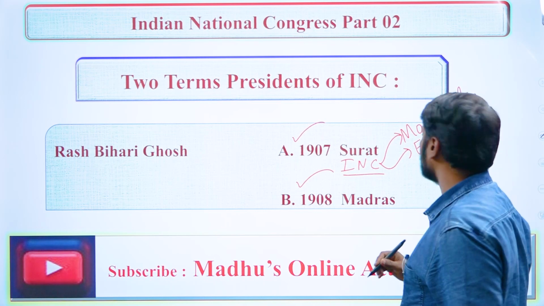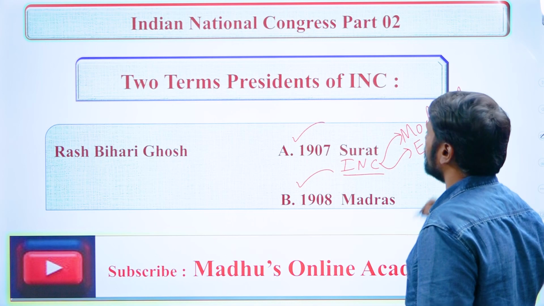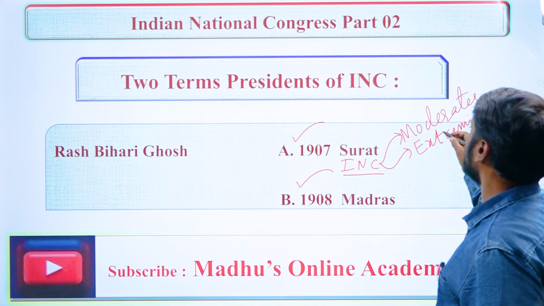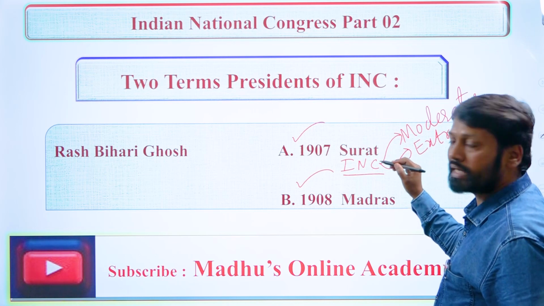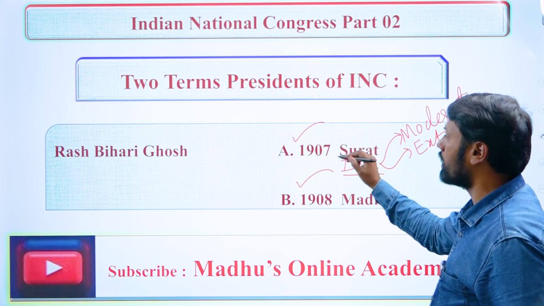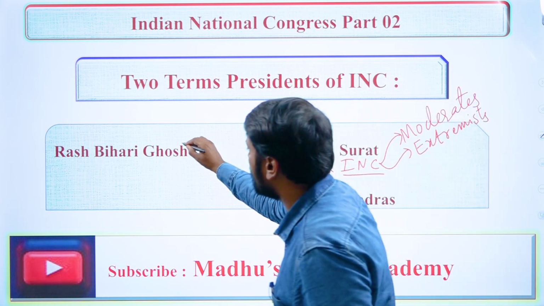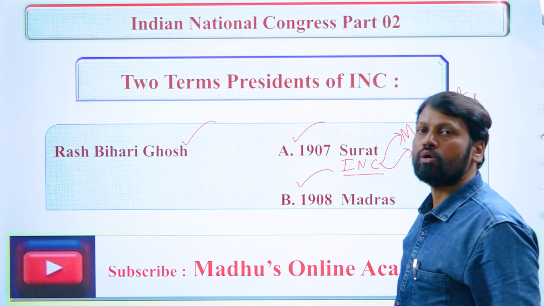Remember, for the first time INC split into two groups as moderates and extremists at the Surat session held in 1907 AD, which was presided over by Rasbihari Ghosh.